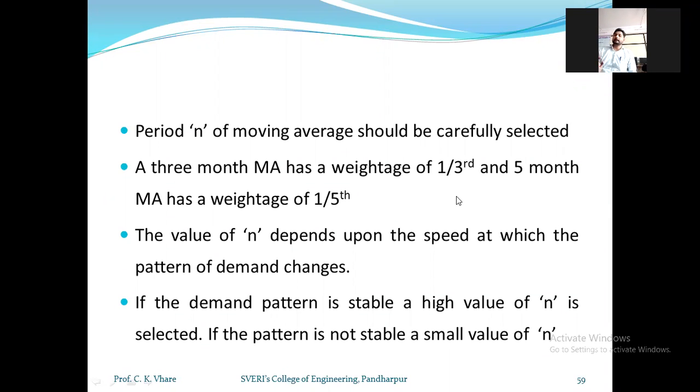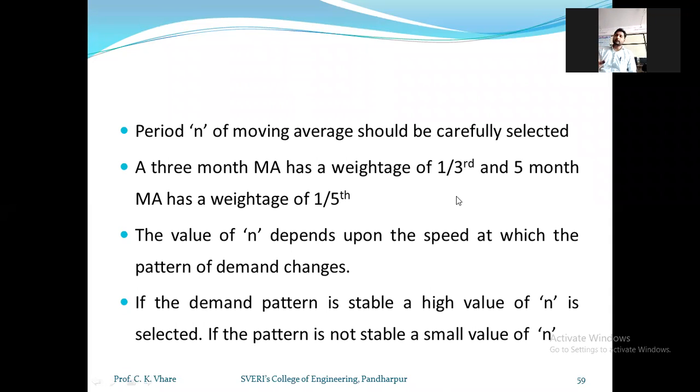Then I will consider 1/3 weightage for the November data, and for the October data I want to provide the remaining weightage, 1/6 or 1/7. So that weightage will be provided to the older data.